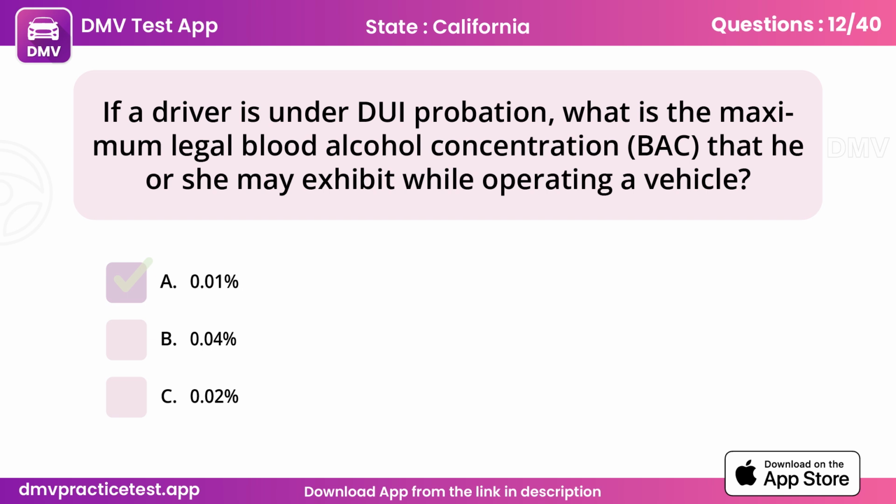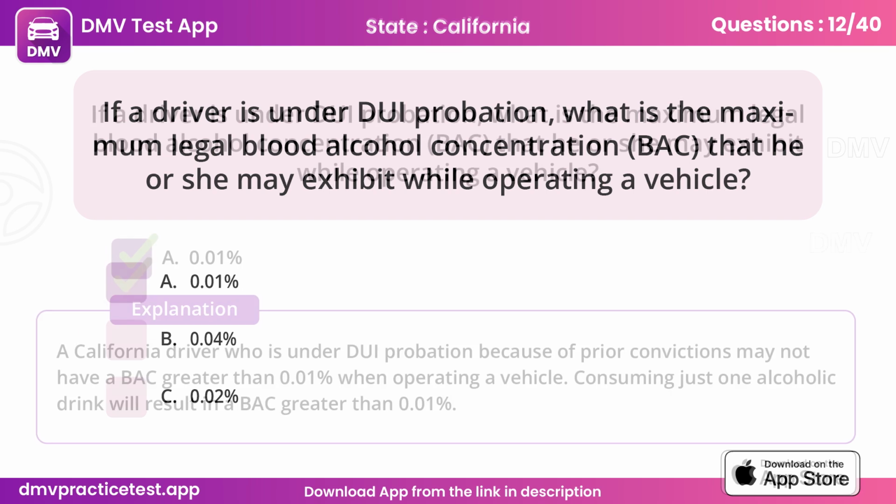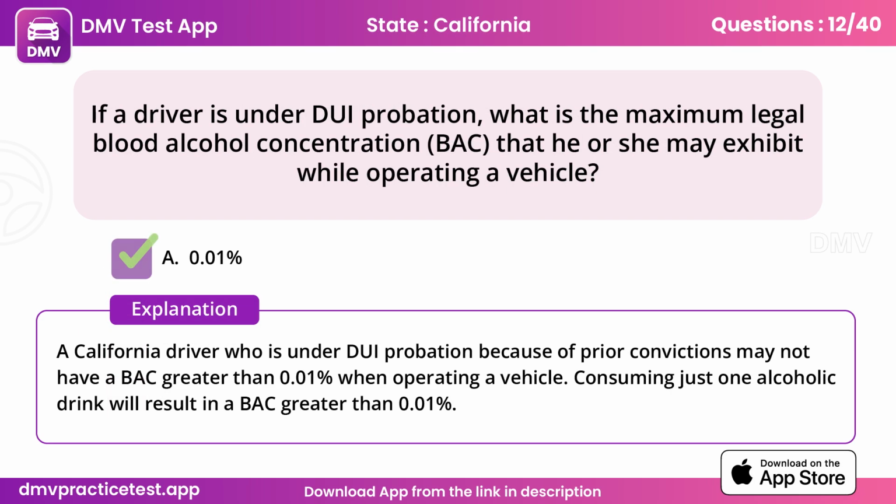A. 0.01%. A California driver who is under DUI probation because of prior convictions may not have a BAC greater than 0.01% when operating a vehicle. Consuming just one alcoholic drink will result in a BAC greater than 0.01%.